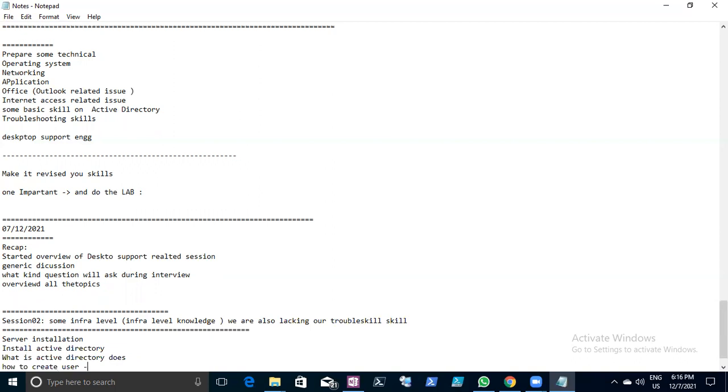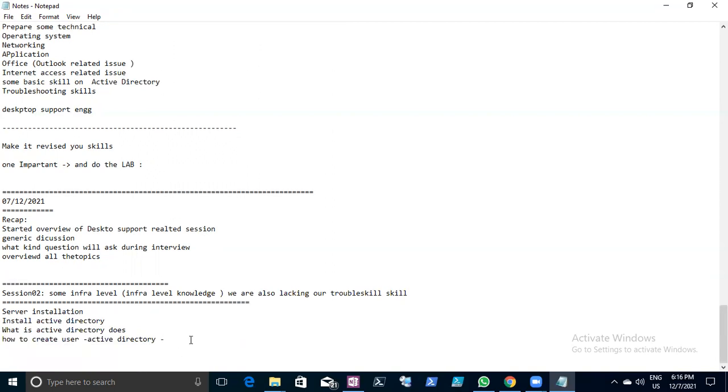Do you know how to create a user in Active Directory? Yes, now I'm learning Office 365. Good. Now you can see how to create an Active Directory user. Now, do you know how to install Active Directory first?